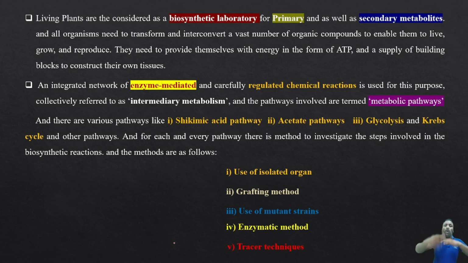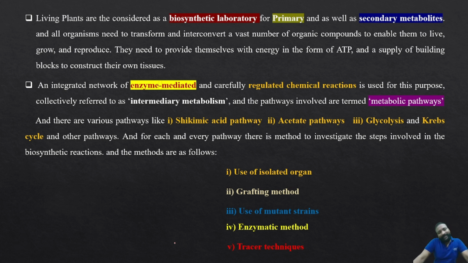So in order to know all such factors, we should have methods to investigate biogenetic studies. Is that clear, my students? Yes, and also some techniques like the use of isolated organ grafting method. By that, we are not only knowing about the precursor, end product, and intermediates, but we can also assess or confirm the site of synthesis.